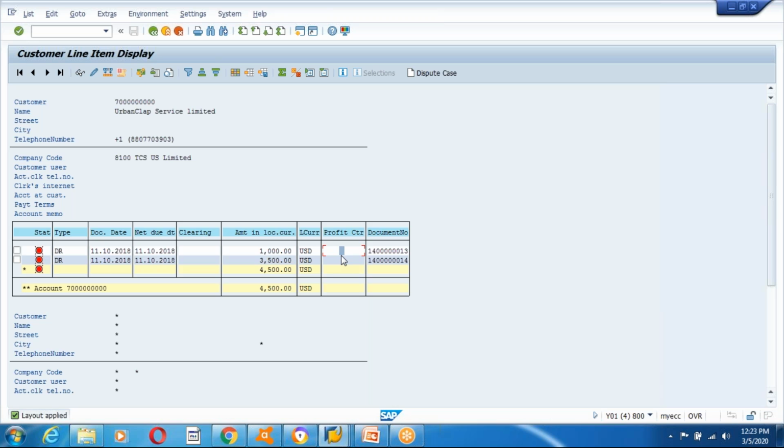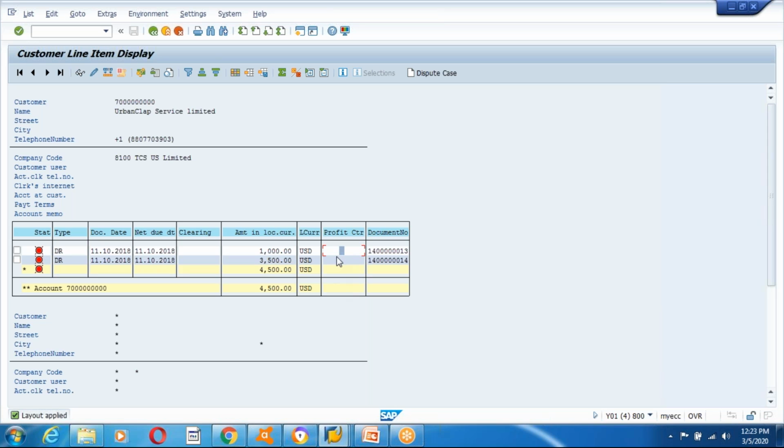So whenever you go to companies, most of the people are struggling. Why? Because they didn't understand the concept properly. What functionality I need to implement at what place, that is important. If you don't understand this, immediately you will get cut. So here the behavior is standard behavior. Profit center is not populating here.